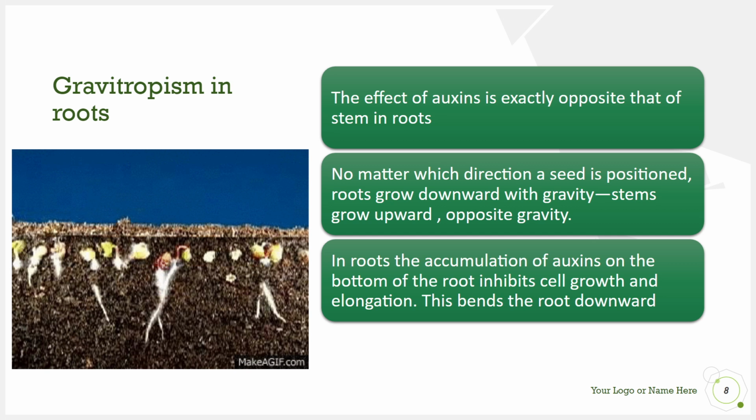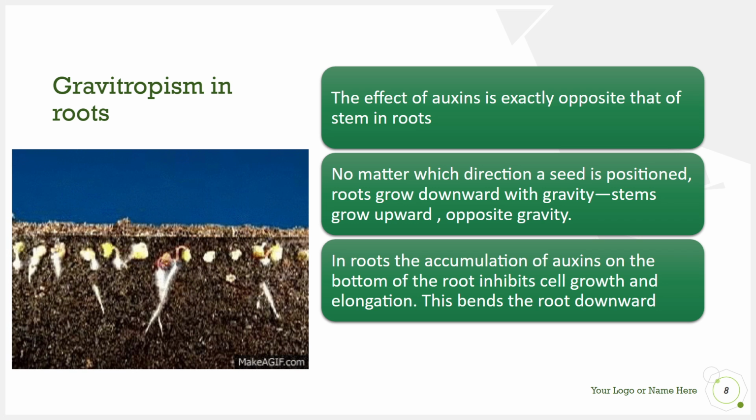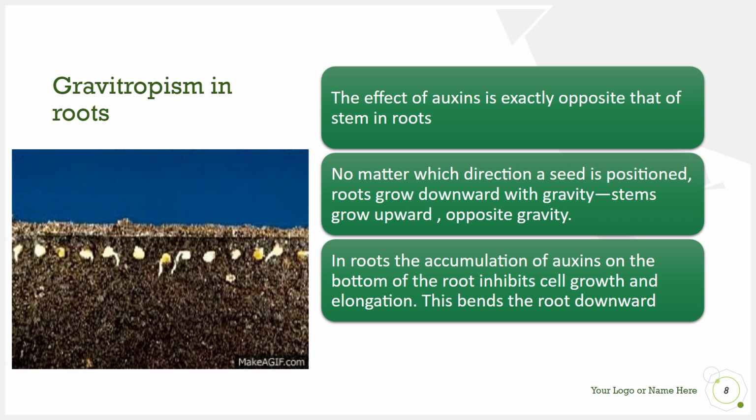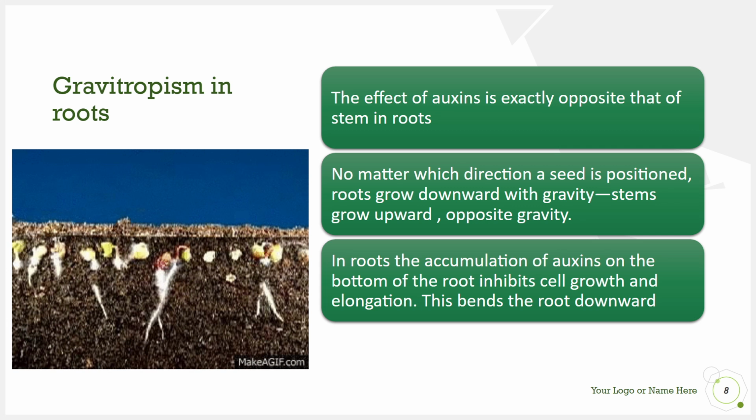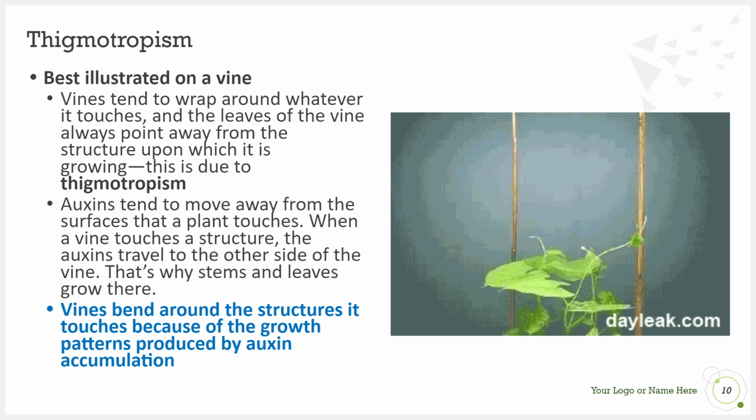Root systems are actually positively gravitropic. So they're going to move downward with gravity. So stems grow upward, opposite gravity, roots grow downward. So their effects or responses to auxin accumulation are different. The roots, again, are going to be positively gravitropic. They'll go with gravity. And then negatively gravitropic is how we would describe stem growth, thanks to auxins.